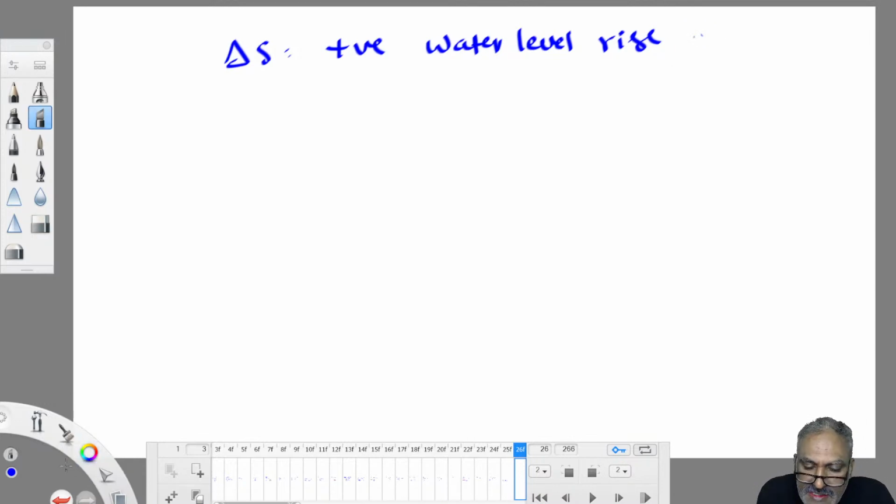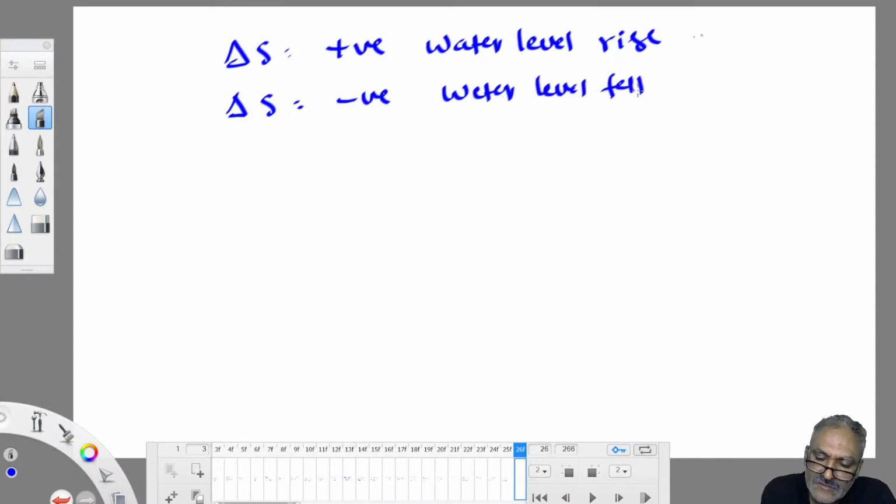Water level increases, positive. Water level decreases, negative. When the water level falls below 1,1, it is taken as negative. When the water level rises above 1,1, it is taken as positive. Okay?